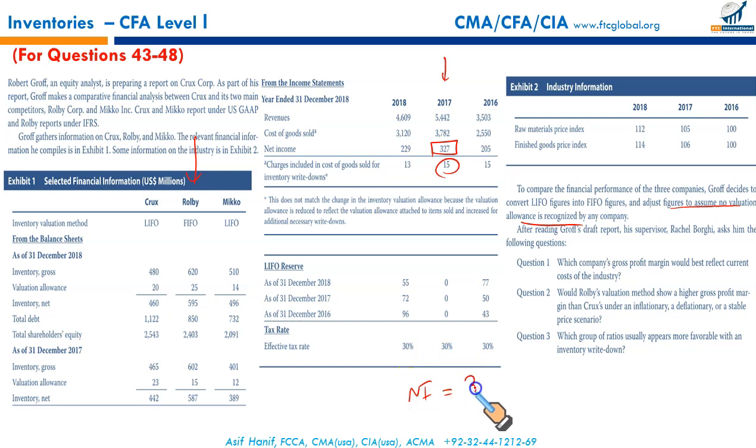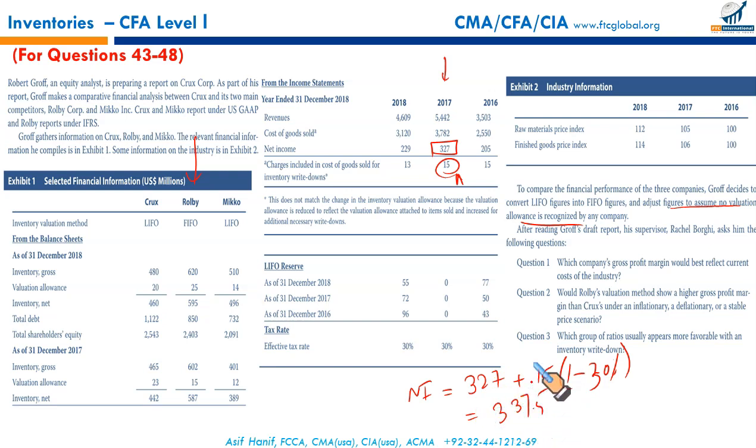So revised net income will be 327, and we need to reverse this 15 million to net income. Since this number is pre-tax, and net income is after tax, we have to convert it into after-tax basis by multiplying it with 1 minus the tax rate, 30%. Yes, 30%, exactly. So this would give you 327 plus 15 times 70%,